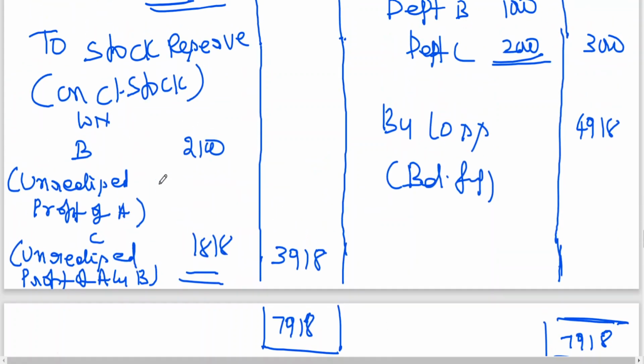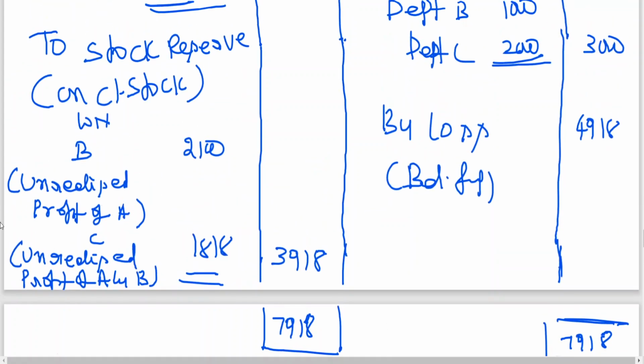So I think with this, today's session I am concluding. In the next class I'll be taking up one more model, with which we'll be able to finish off this chapter: the markup account. That particular problem concept is important not only for department accounts but also for branch accounts.